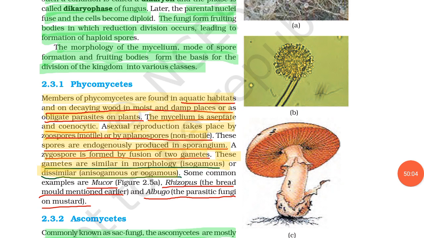The most common example is Mucor. First is Mucor, second is Rhizopus. Rhizopus means what? Bread mold. Then next is Albugo. Albugo is a parasitic fungus on mustard. So the examples of Phycomycetes are very important. You have to keep in mind: Mucor, Rhizopus, a bread mold, Albugo, a parasitic fungus on mustard.